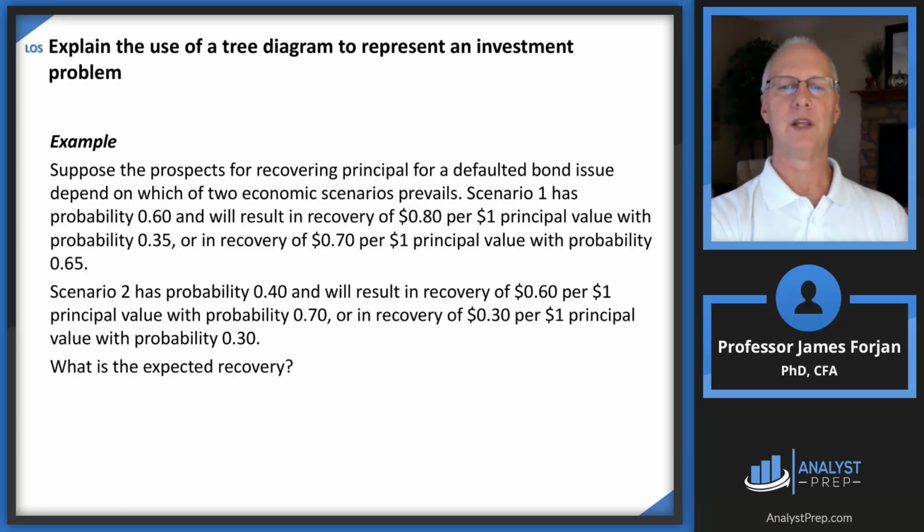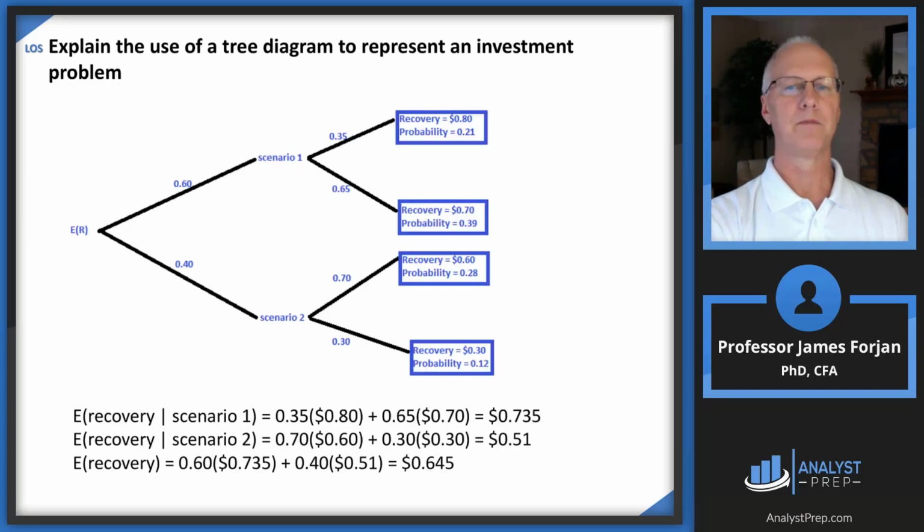Scenario 2 has a probability of 40%, with a 70% probability of recovering 60 cents and a 30% probability of recovering 30 cents. What is the expected recovery?